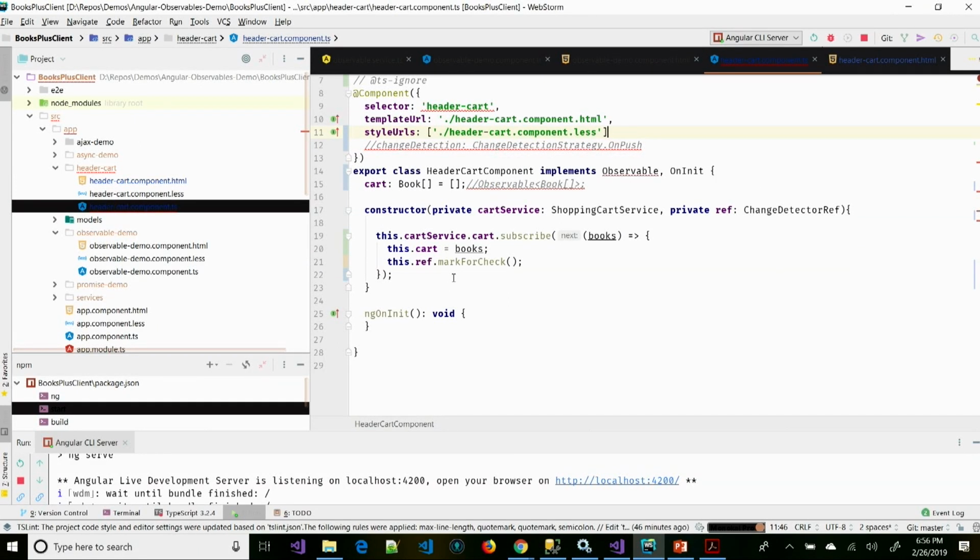Yeah, observables are normally part of the async cycle, so Zone.js picks them up. So you don't think that you have to use change detection like this if you're not using your own push change detection strategy? You do need to use mark for check. Yeah, that was me. I was playing around with that because it wasn't working before either, and when I went with on push,